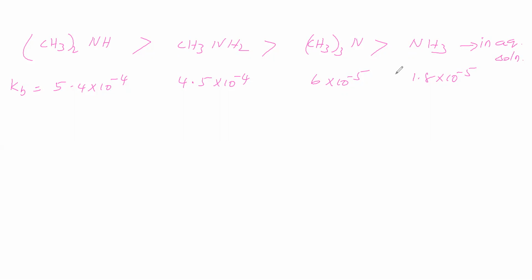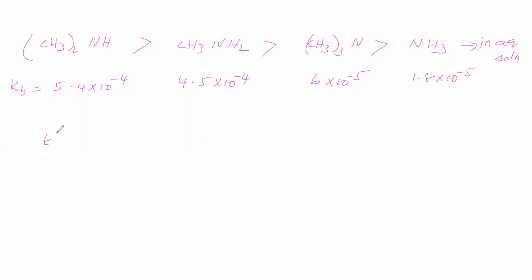So in aqueous solution, what are the factors affecting basic strength? One is the inductive effect, then steric hindrance. Next is hydration, the extent of hydration. All these factors are affecting this. Now in the place of methyl we will take ethyl, and see how the basic strength will be.